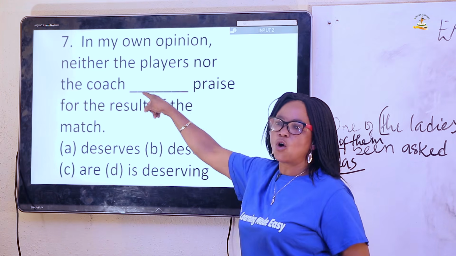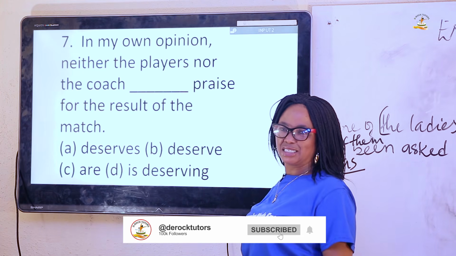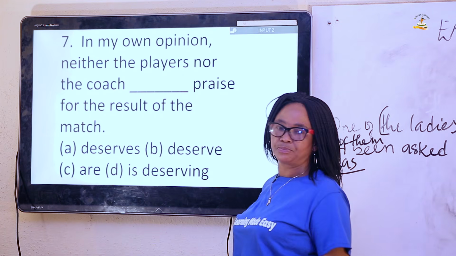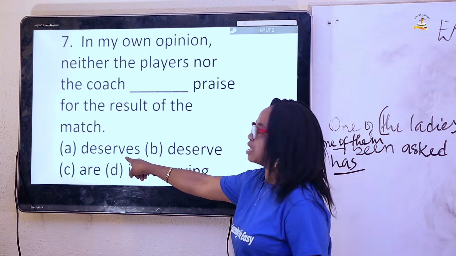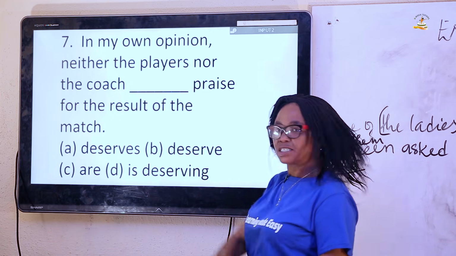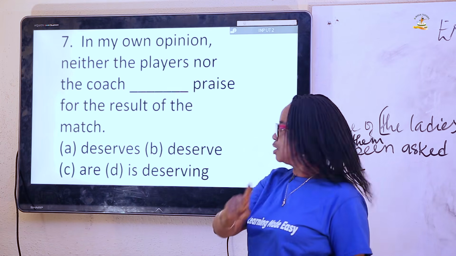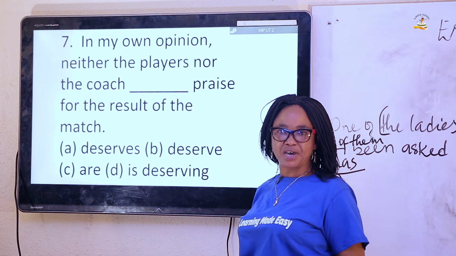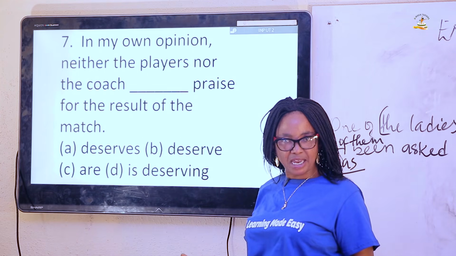And because coach is the last subject in that sentence, it's going to employ a singular verb. And that is why we have chosen deserves as our answer. Coach is a singular subject, so it employs a singular verb. I hope you understand what I'm saying.